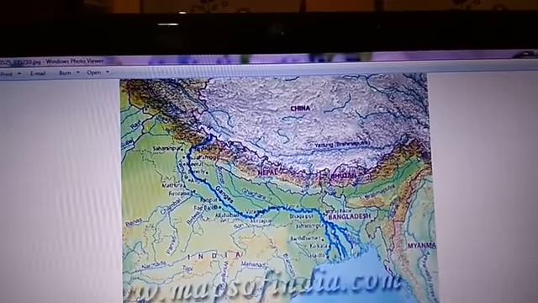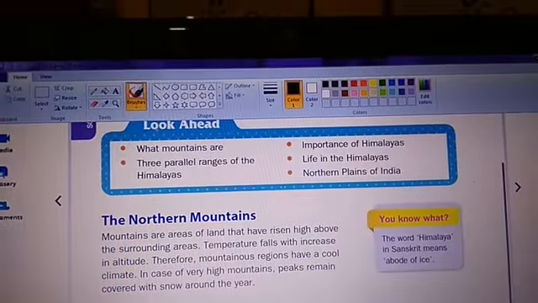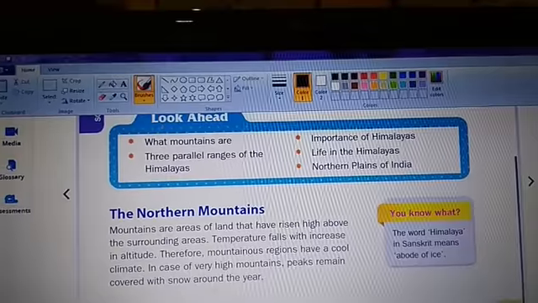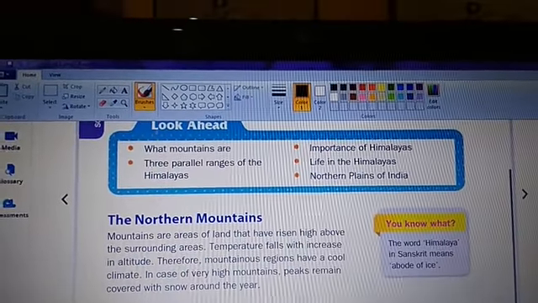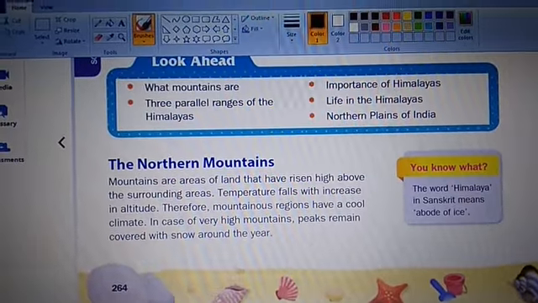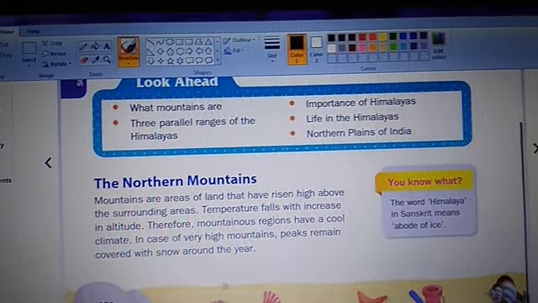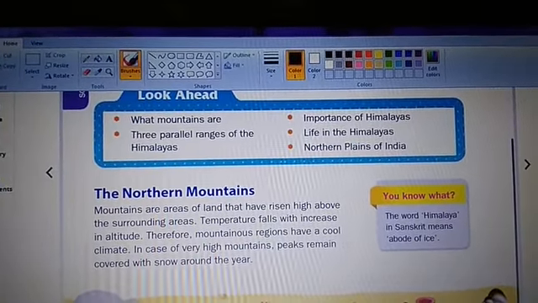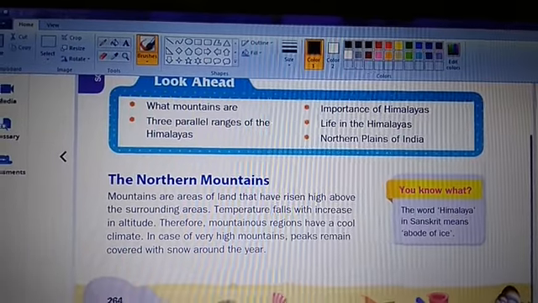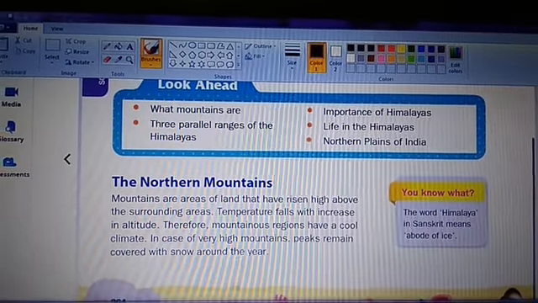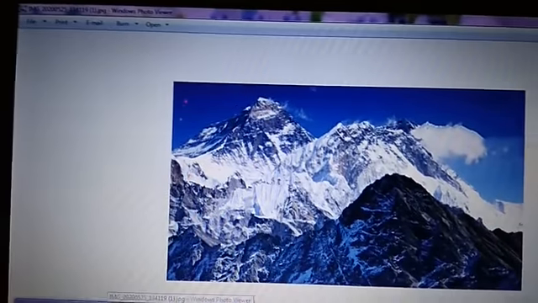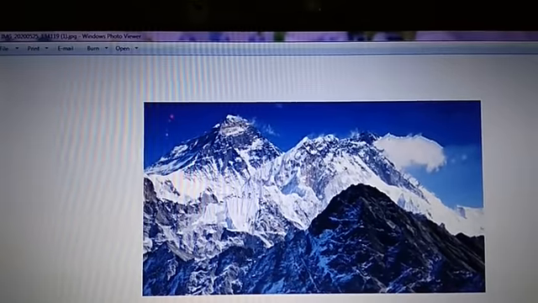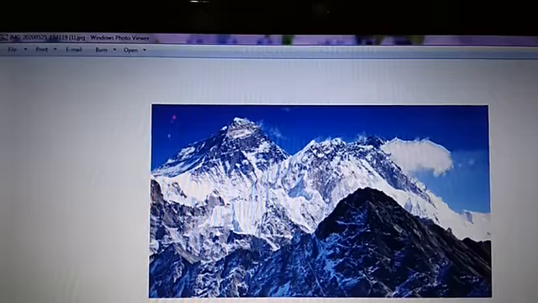Talking about the Himalayas, the word Himalaya comes from the Sanskrit word which means abode of ice. Now, why abode of ice? Abode means home, you can say. Why is it abode of ice? Because as I have already told you, these mountains are covered with snow, and you can also find many glaciers.